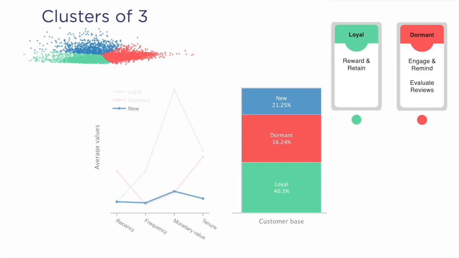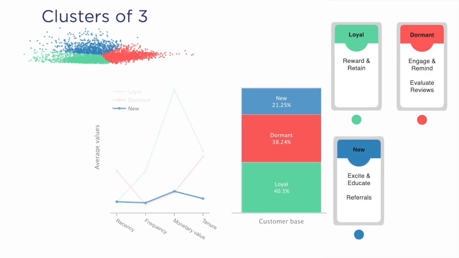The third group we have are a group I've just labeled as new. Here we can see that frequency and monetary value are very similar to that of our dormant customers, yet they haven't been a customer of ours for very long and they've made a purchase recently. Here we need to focus on not letting these customers turn into the dormant segment. We need to keep these customers engaged and monitor them closely. Our strategy here should be more about exposing them to all the different products and services that we offer to get them excited about the continued use of our platform.